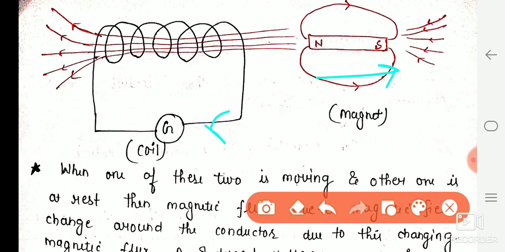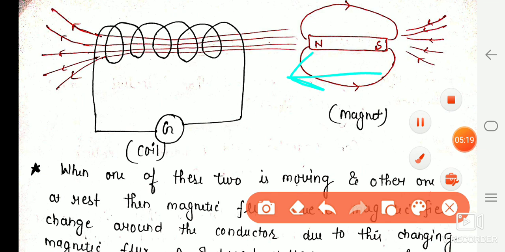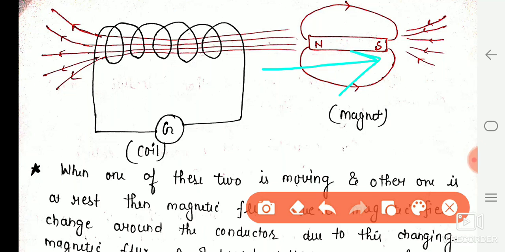Means in the first situation, when the bar magnet is moving towards the solenoid, the current is moving like that, and in the second situation, when the bar magnet is moving away from the solenoid, the direction of the current is like that. This is the experimental demonstration that the current reverses its direction when the bar magnet is moving towards or away from the solenoid, because